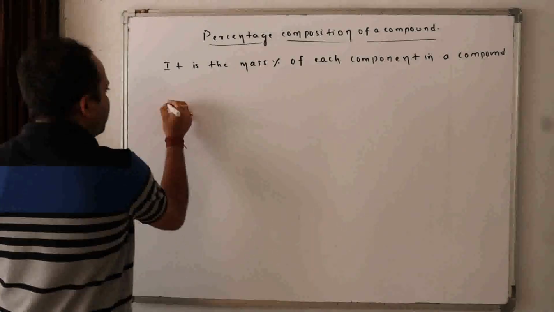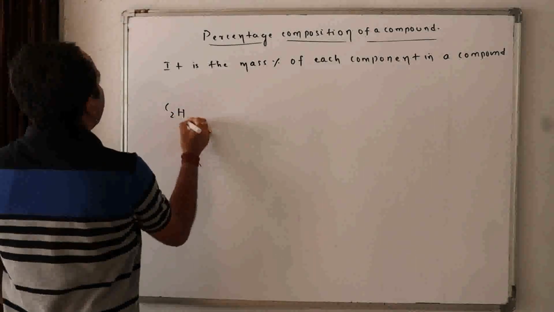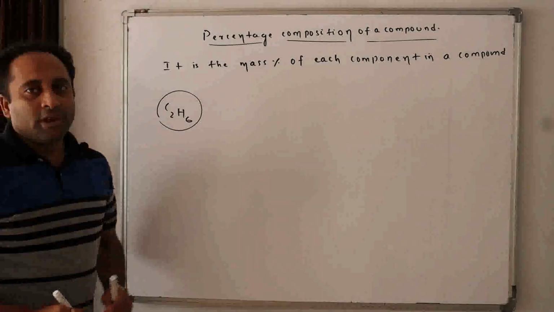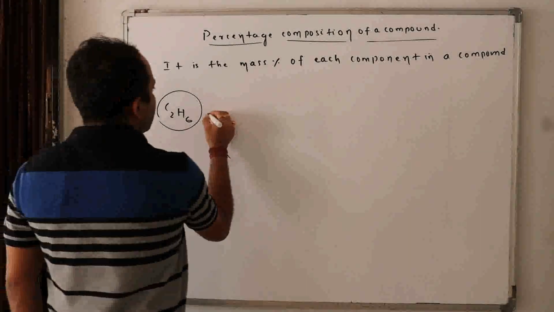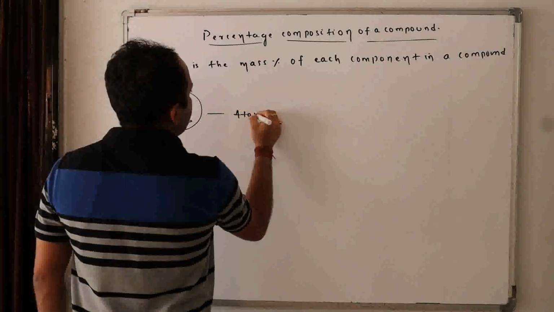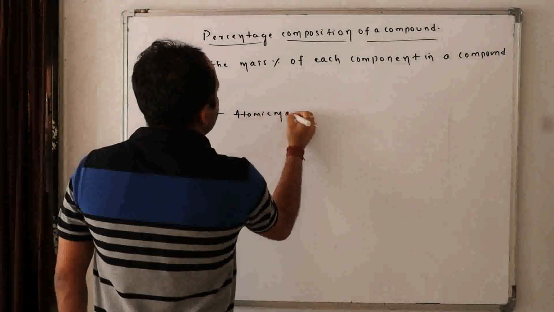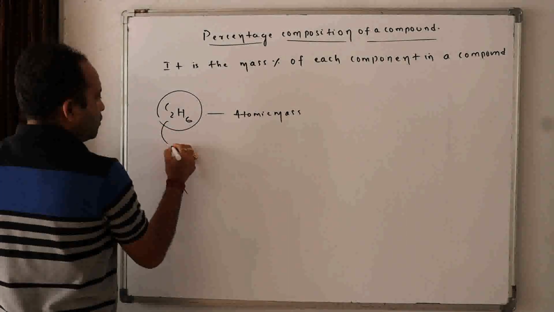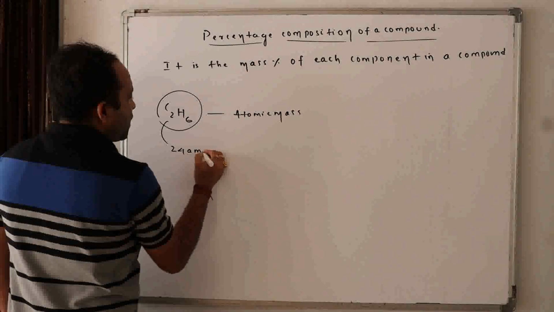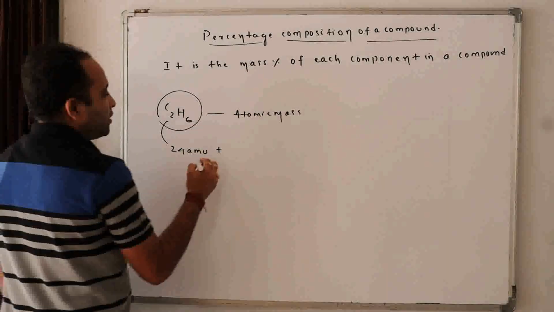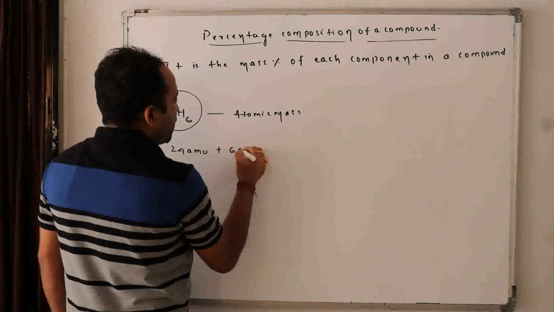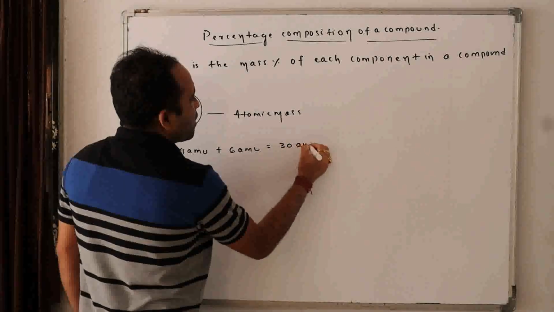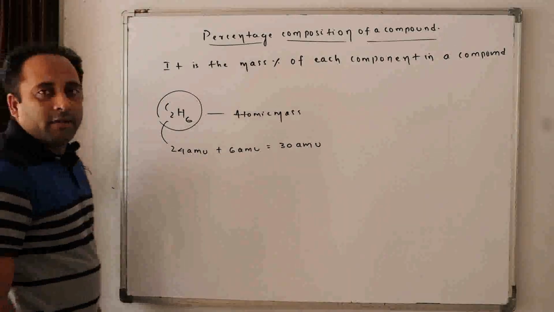For example, if I take C2H6, now tell me, what is the atomic mass? Carbon, so 12 amu into 2, that is 24 amu, plus hydrogen, 1 into 6, 6 amu. So the atomic mass is equal to 30 amu. Do you agree with me or not?